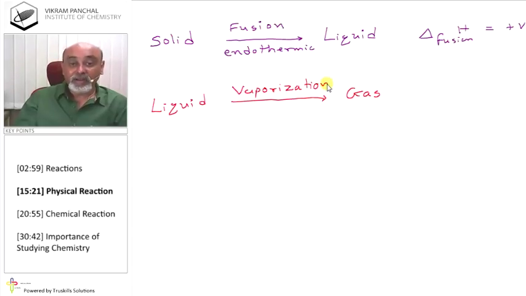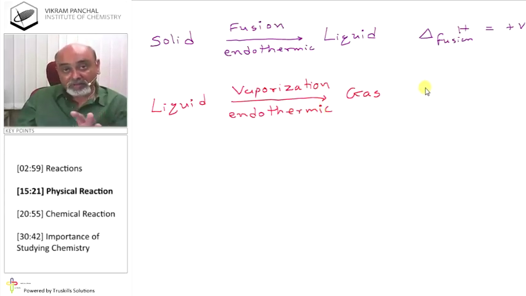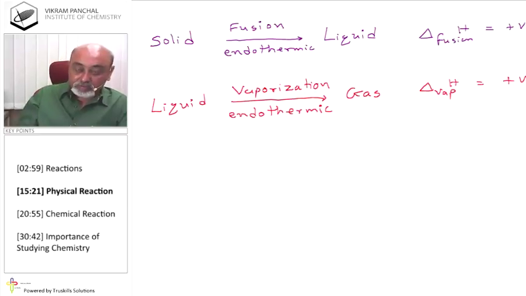It must be endothermic, because we have to give energy. When we give energy, energy is absorbed by the system. That is why it is called an endothermic process. So the energy required for this is known as heat of vaporization, and as it is endothermic, delta H must be positive.